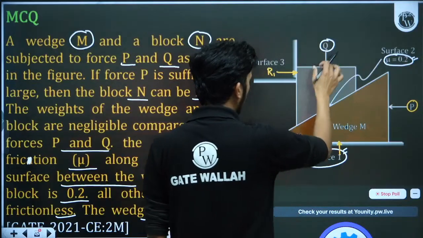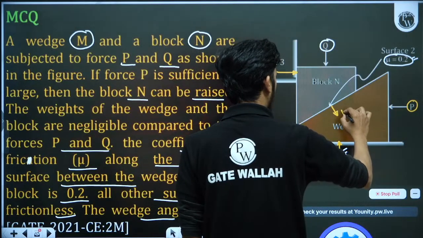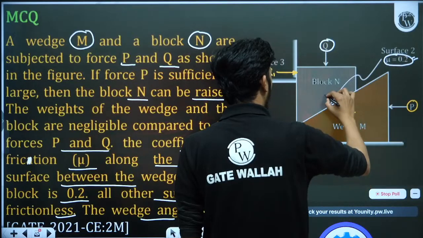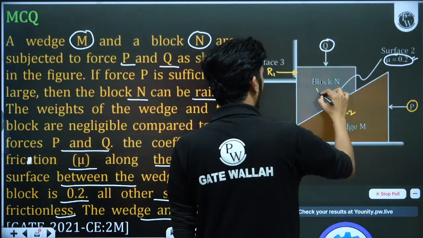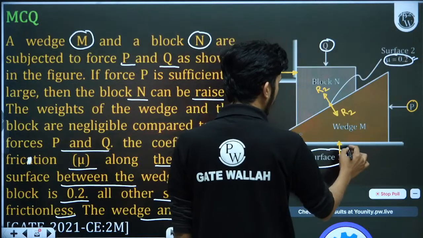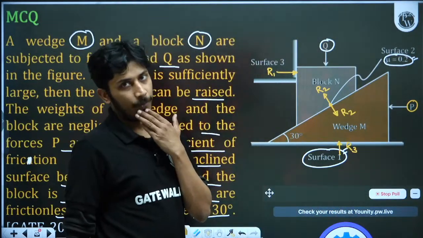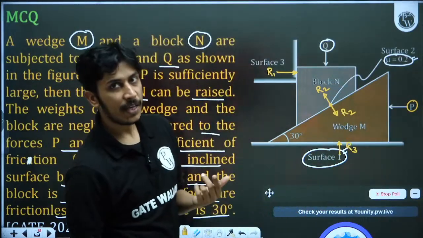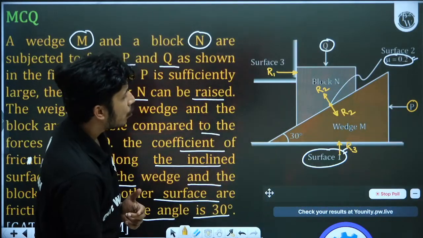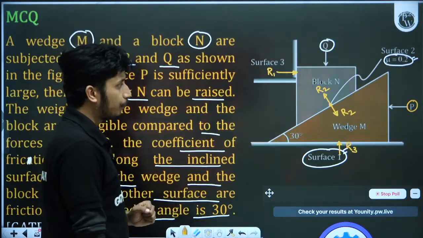This block Q will give a reaction to the wedge M in this direction, let's say R2, and P will give a reaction here, again R2, and let's say this reaction is R3. Now what is the direction of motion? If you are applying P here and Q here, the probable direction of motion will depend upon the values of P and Q.